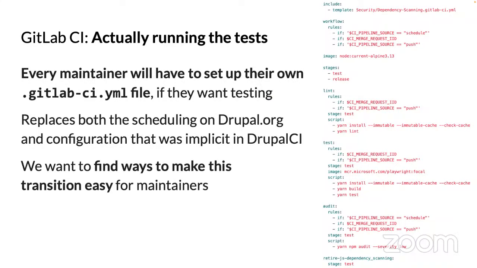And as a maintainer, since GitLab's more decentralized, you will need to set up a GitLab CI YAML file in your repository. That will have all the configuration, replacing the UI on Drupal.org, as far as what to run on commit, what to run weekly, the scheduling of all the tasks. Setting up a GitLab CI YAML file is going to be work for every maintainer who wants to keep their testing running. So we want to make that transition as easy as possible.